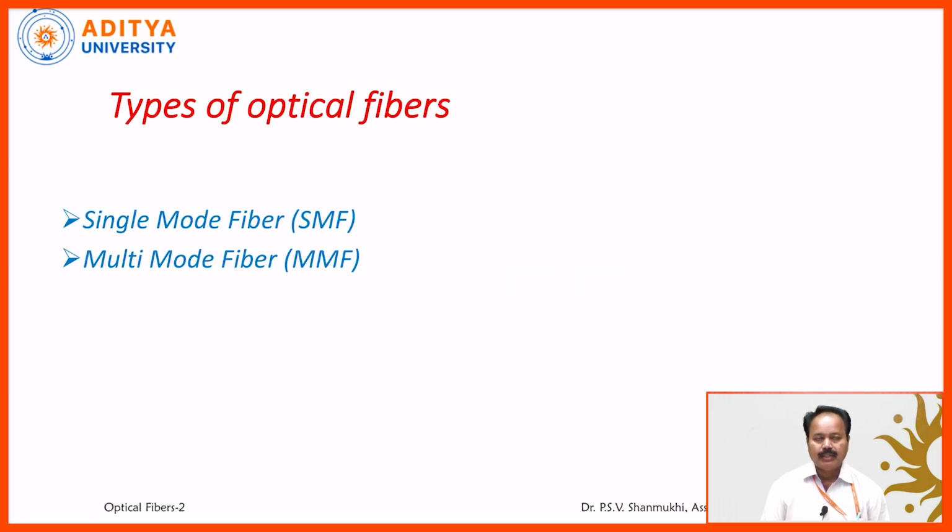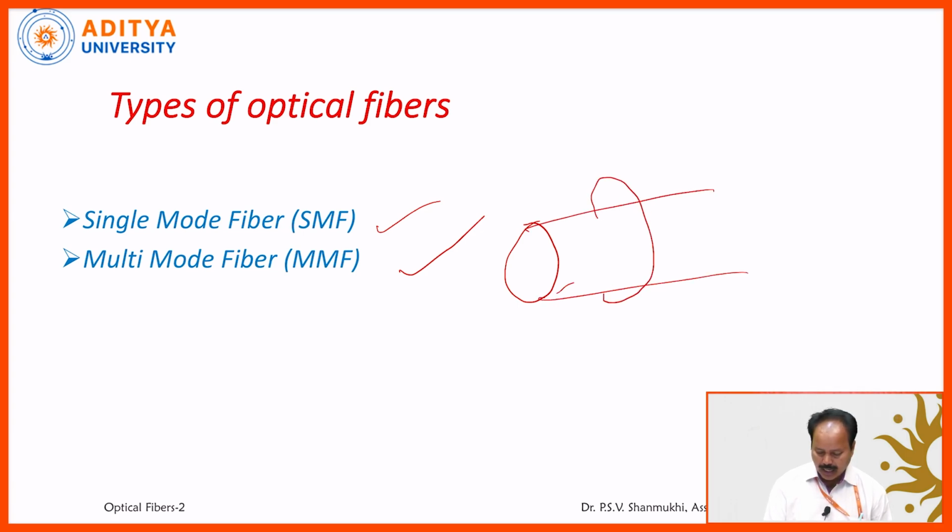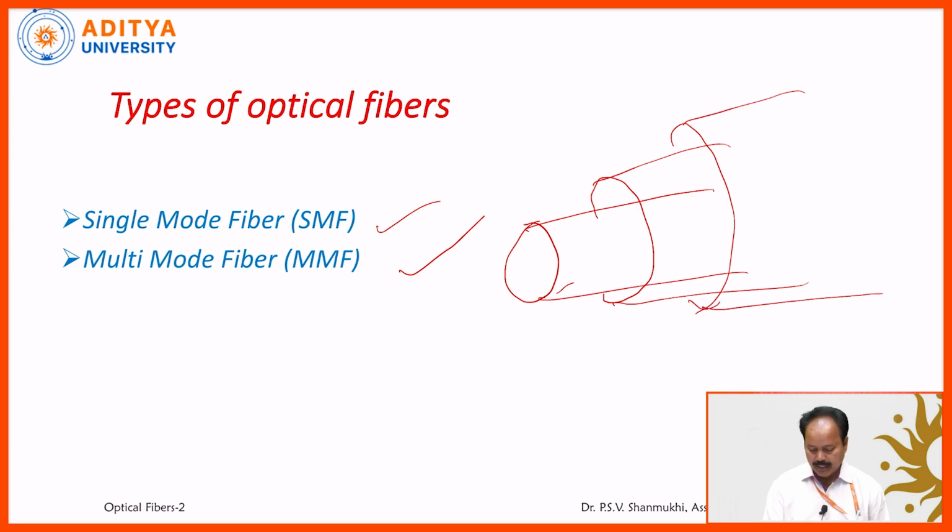Optical fibers are classified into two categories: SMF, single mode fiber, and MMF, multi-mode fiber. What do we mean by a single mode fiber or a multi-mode fiber? Basically, suppose it is an optical fiber core, and say this is the cladding, the outer sheath, the buffer. Anyhow, say this is the axis of the cable.